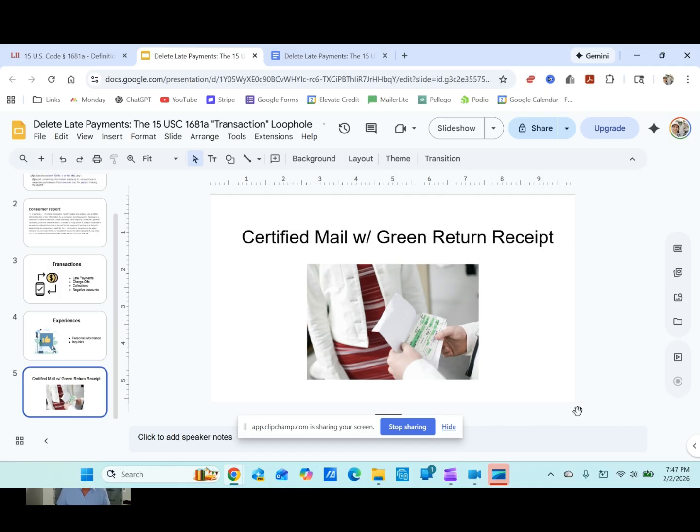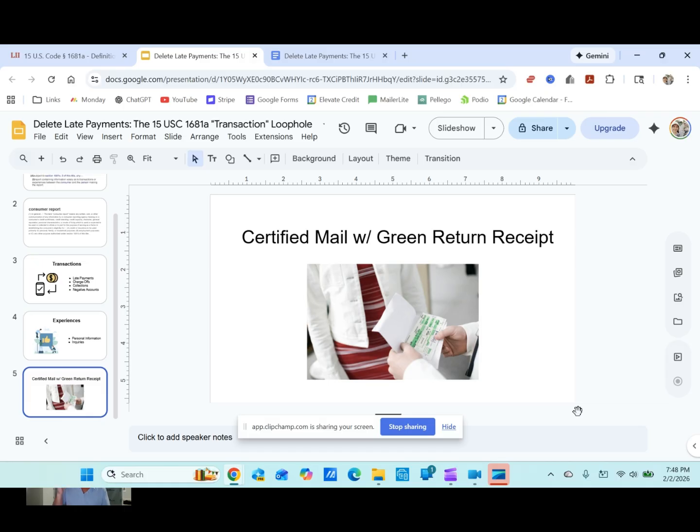The next step is to draft a letter. We're going to draft a letter, first of all, to the creditor who is reporting the late payment on our consumer report. We are going to cite 15 USC 1681a(2)(A)(i), the exclusion section, specifically that this transaction and experience should not be included on our consumer report.